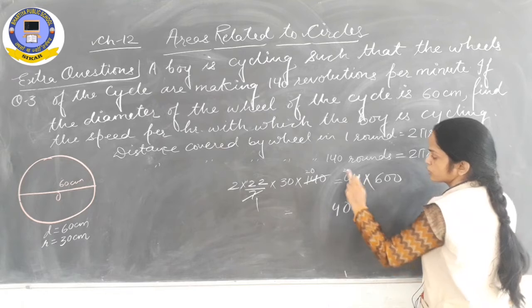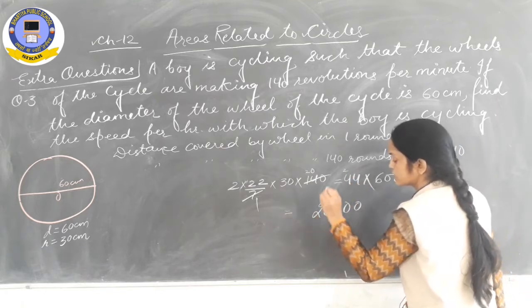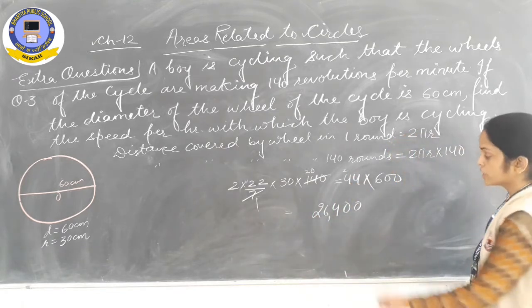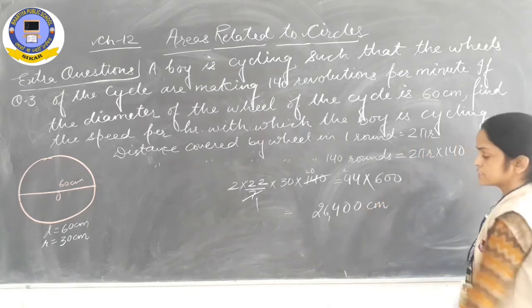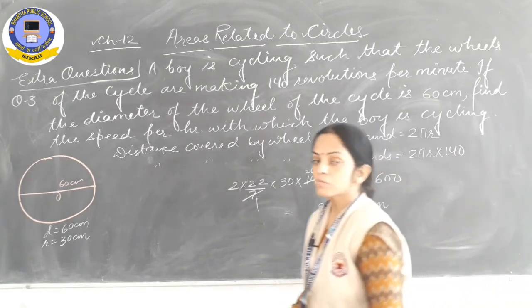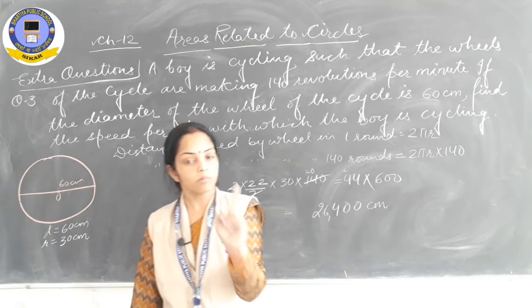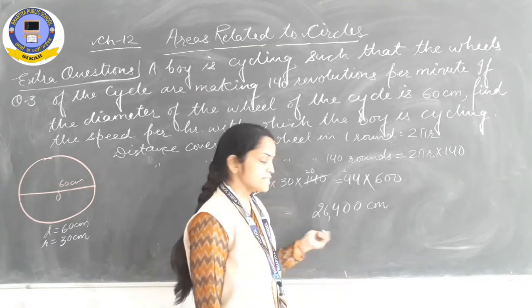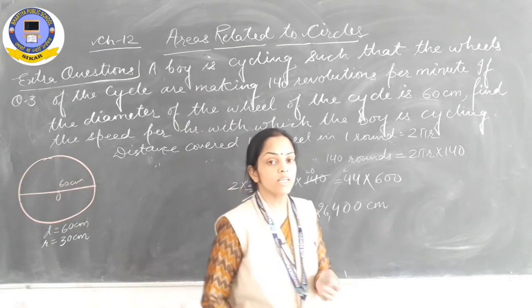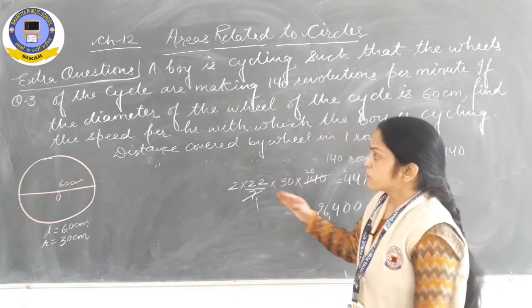6 4s are 24 and 2, 26. That means 26,400 centimeter is the distance covered by the wheel in 1 minute. 1 मिनट में इतना डिस्टेंस कवर किया. Okay, now what they are asking is find speed per hour.